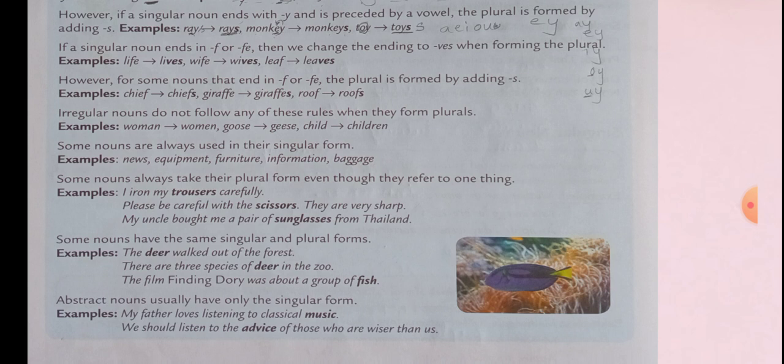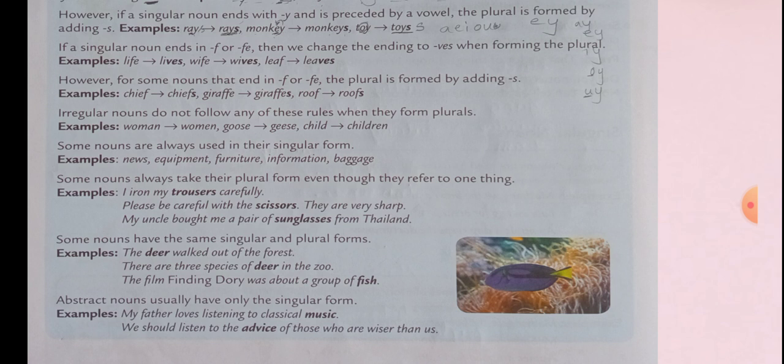Some nouns are used in singular and plural with the same spelling, like fish and deer. See, the deer walked out of the forest. Here we are referring to it as a singular one. There are 3 species of deer in the zoo. So here we are referring to it in plural. Like that, we can identify whether we are using it in a singular form or a plural form.